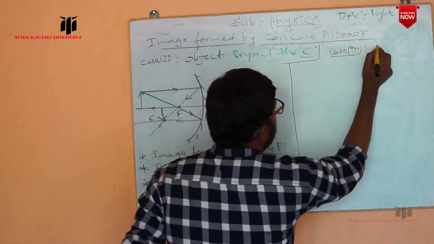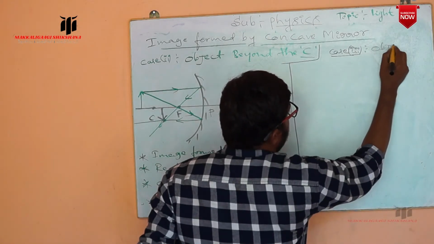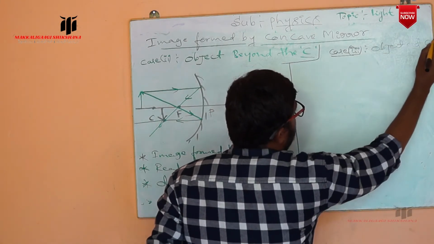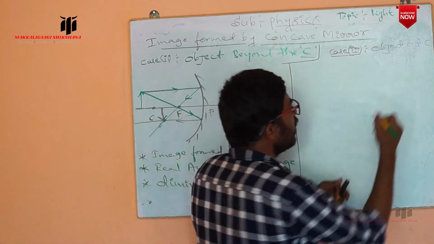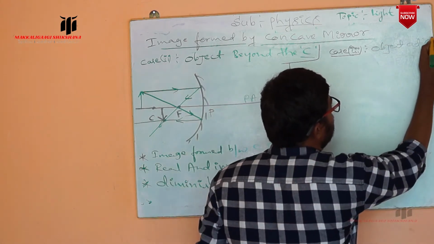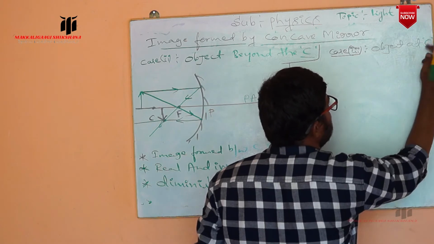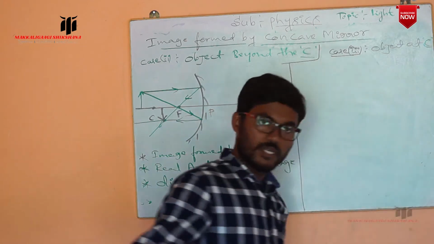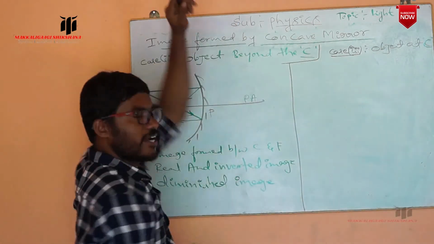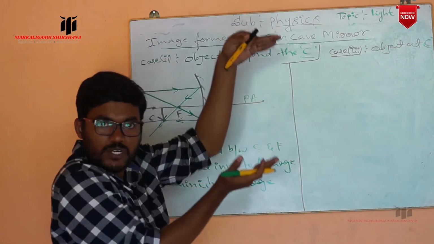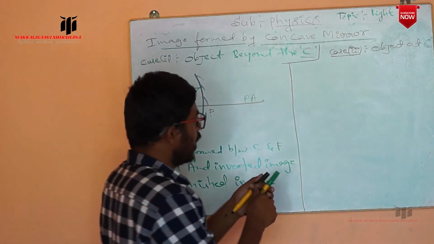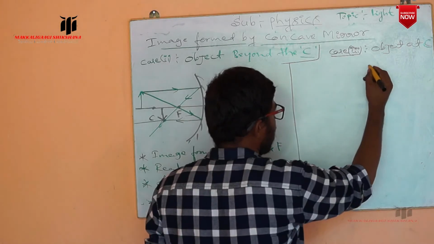Now the object is at C, exactly at the center of curvature. In the case of the concave mirror, where is the image formed and what are the characteristics? Now I am going to consider a concave mirror.